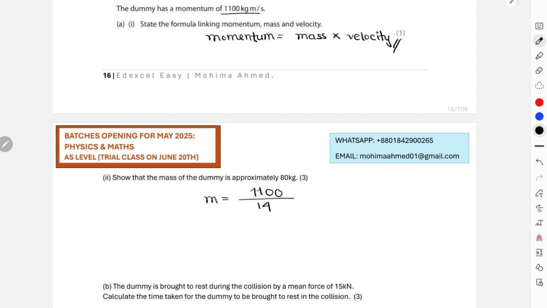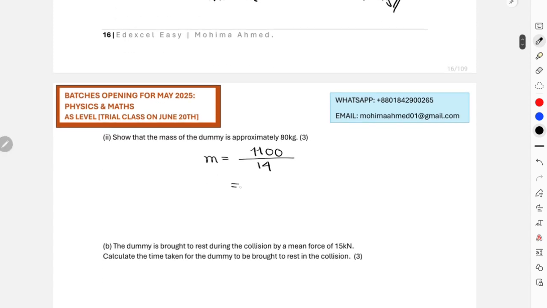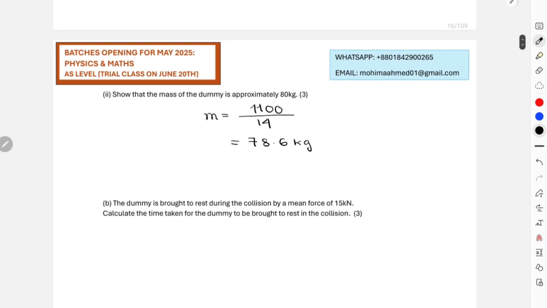That does give you 78.57, which is basically 79 kg, or I should just write this as 78.6 kg, which is approximately 80 kg. If I write my answer to 1 SF, then it will obviously match with the approximated value given in the question. So this is an accepted correct answer. We'll move on to the next part.